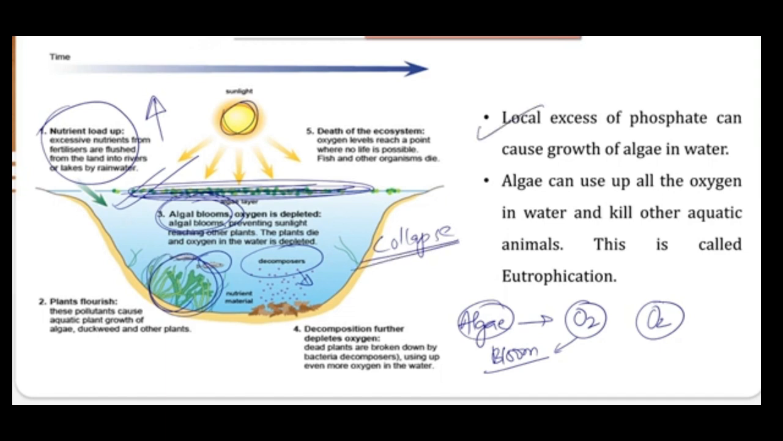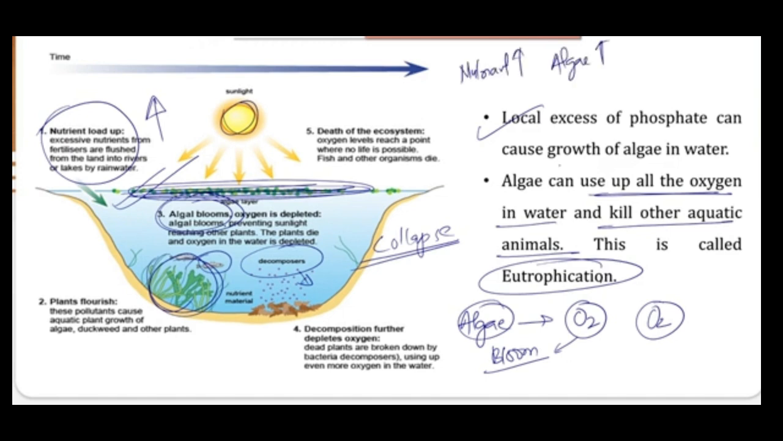Local excess of phosphate can cause growth of algae in water. Algae can use up all the oxygen in water and kill other aquatic animals. This is called eutrophication. So the relation is some kind of proportional: whenever nutrients increase, the algae population will also increase. That is why the first statement was wrong.